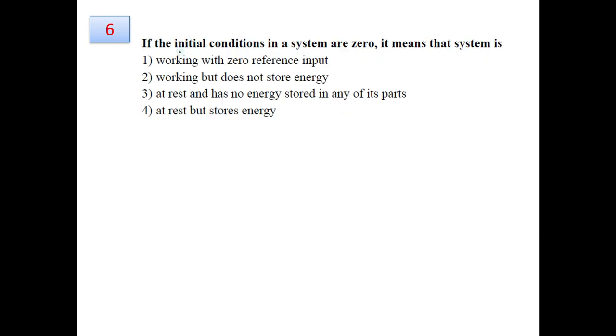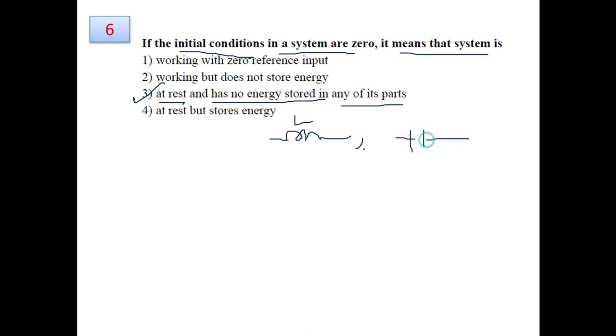Question number 6. The initial conditions in a system are 0, and what does it mean? We have to mark one of the given four options. Whenever the initial conditions of a system are 0, we call it at rest, and it does not store energy in any of its parts. Generally the components which store energy are the inductor and capacitor, storing it in the form of electromagnetic and electrostatic energy. But if initial conditions are 0, they are not storing any energy and they are at rest.